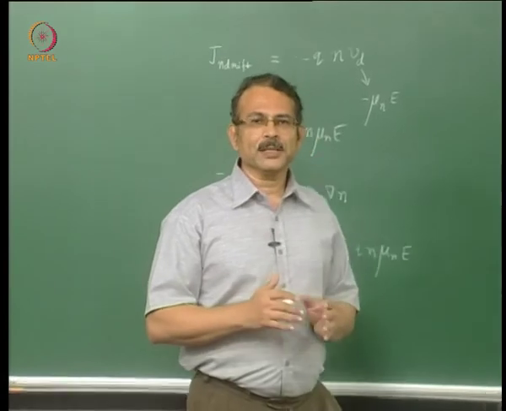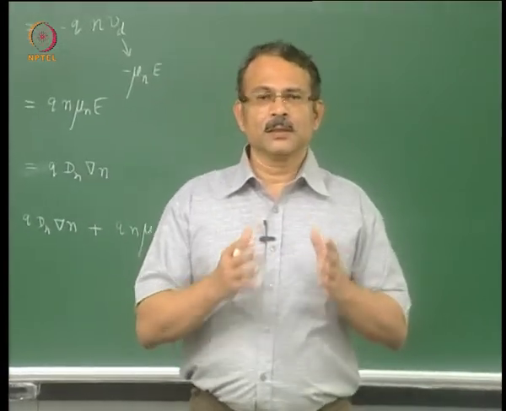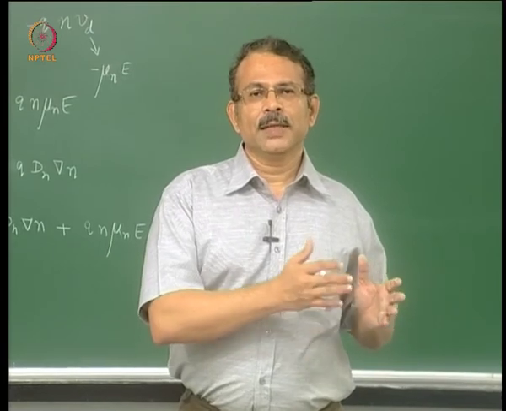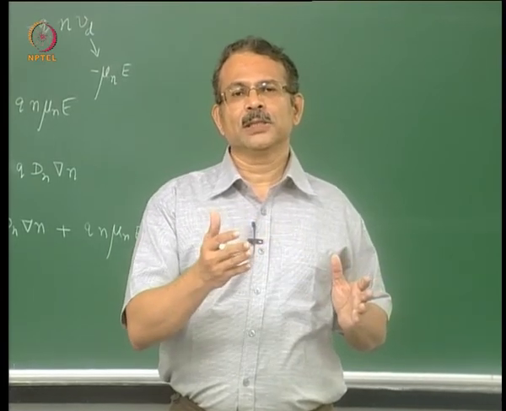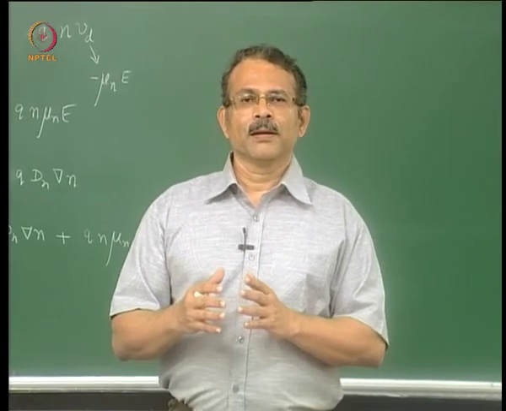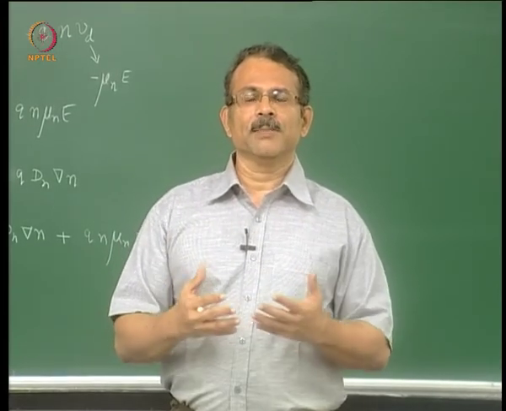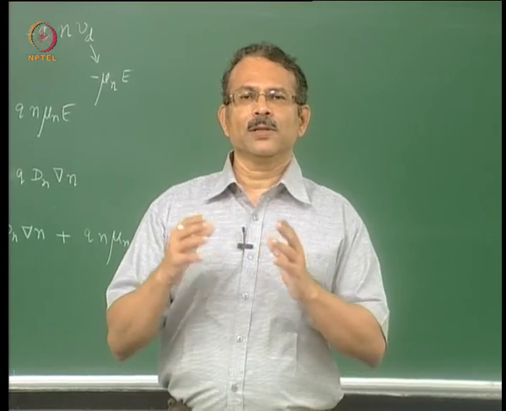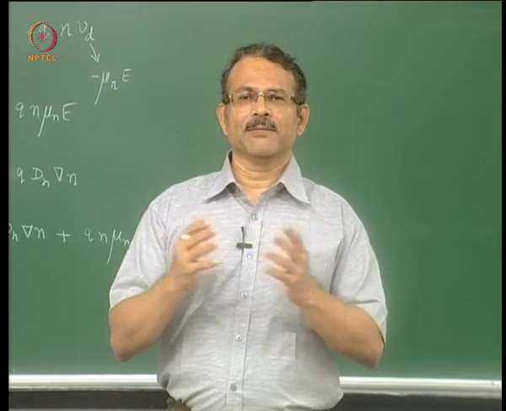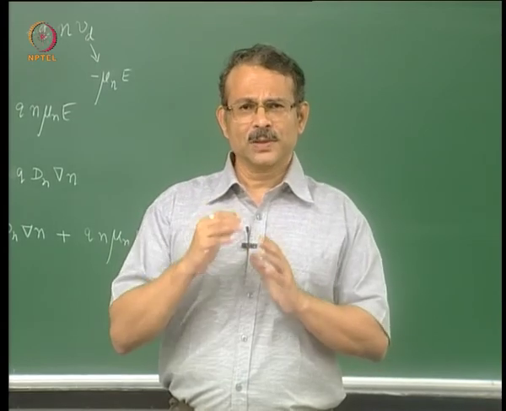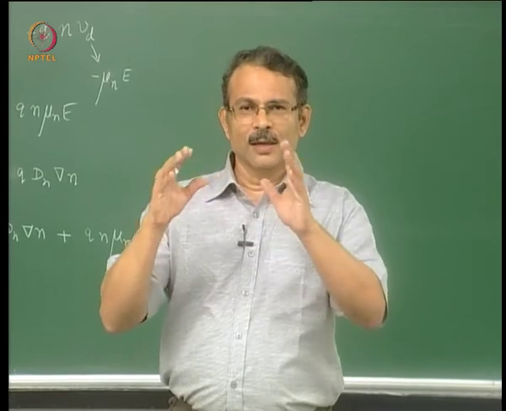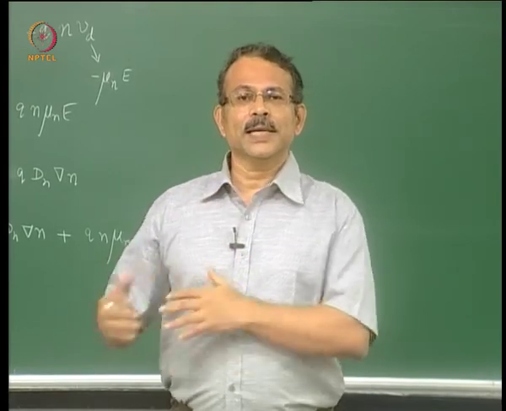So the same equation can be written in two ways: one, starting from the fundamental equations and then detailing a series of approximations to get the equation, or another in a phenomenological manner where we put down the various terms of the equation based on our observation of a wide variety of phenomena without bothering too much about how the equation that we write down is connected to the basic equation.